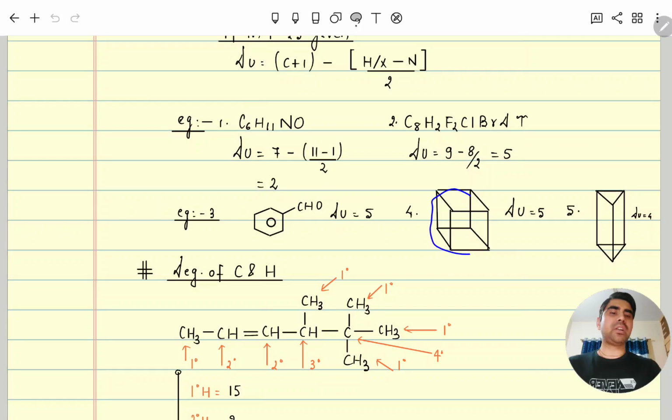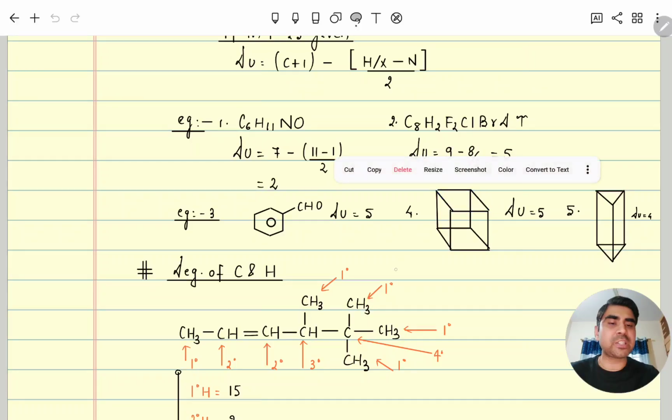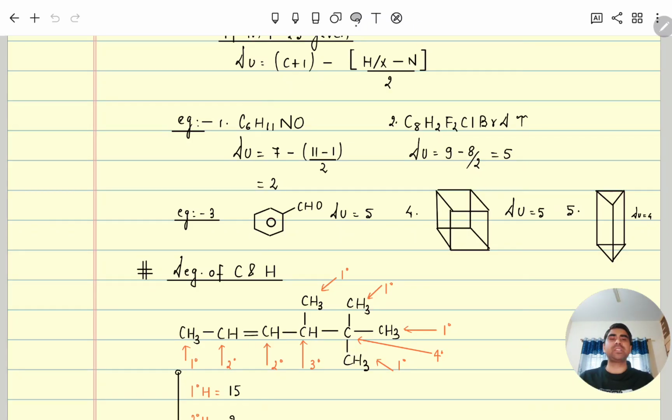Here you can see that total number of rings plus pi bonds is 0 pi bonds. For the rings, if we see, the total faces are 6. So it seems like its degree of unsaturation should be 6, but no, the degree of unsaturation is 5. Means if we open 5 faces, then it will become an open saturated hydrocarbon. No need to open the last 6th one. So its degree of unsaturation is 5 only instead of 6.